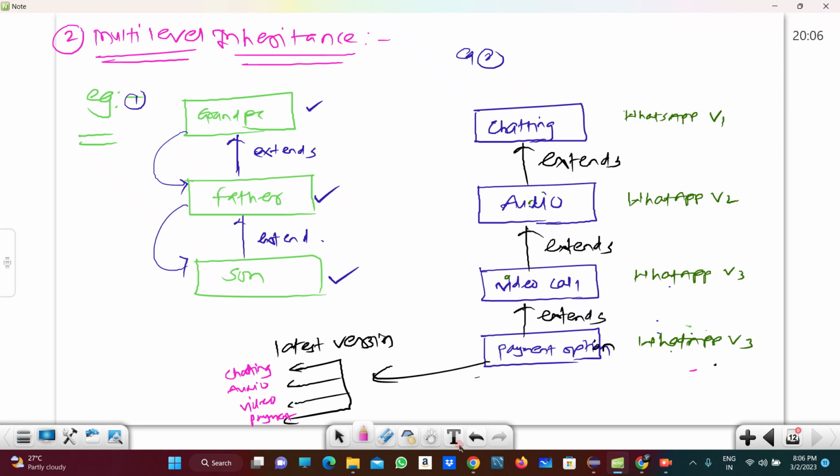All those facilities we are getting in the latest version of WhatsApp. How does this happen? It happens using multi-level inheritance. So this is the best example of multi-level inheritance, right guys?